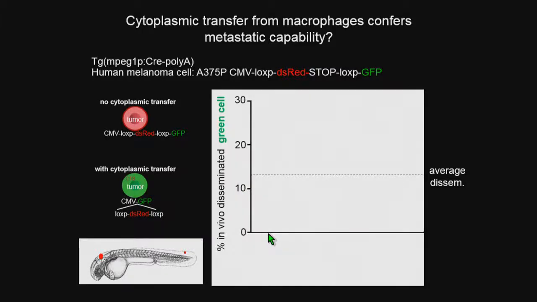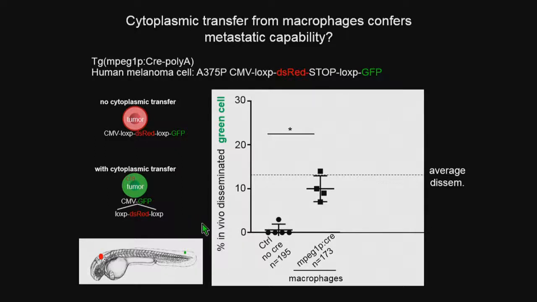In a control situation with no Cre, you would expect those disseminated cells to just stay red. That's in fact what we see. They almost all stay red. However, when we drive Cre in macrophages, now we see that for almost all of the dissemination we observe, almost all of them are green.